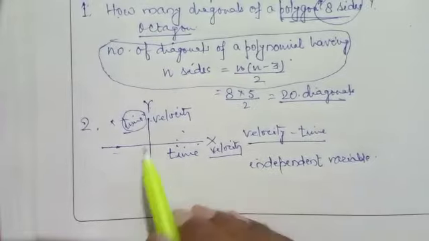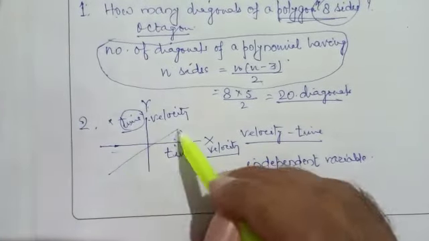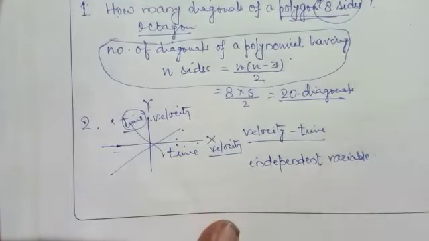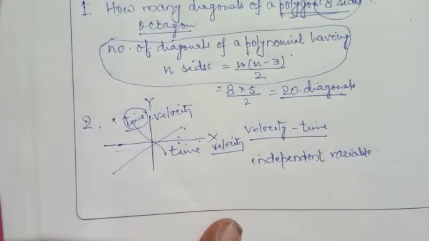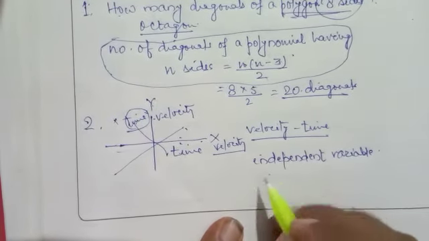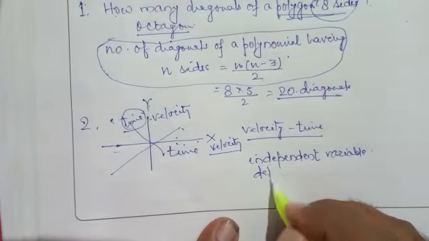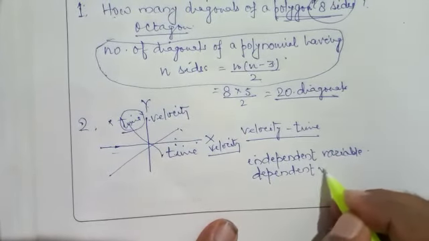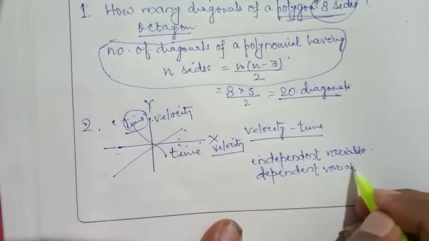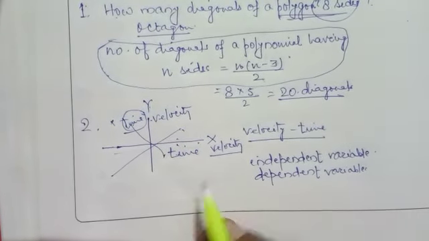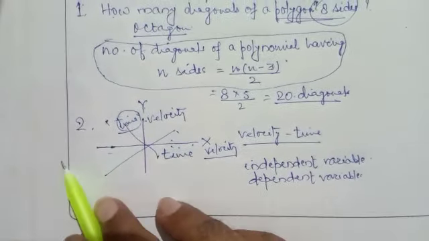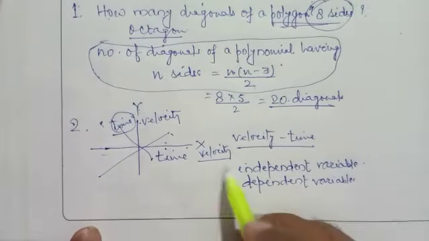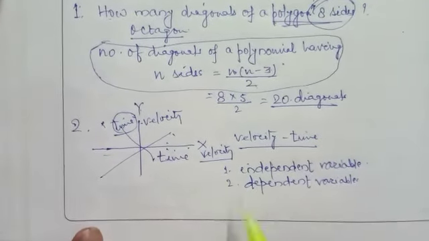Other axes, y-axis, z-axis, w-axis, there are so many axes, are called dependent variable. So there are two types of variables. One is independent, another is dependent.